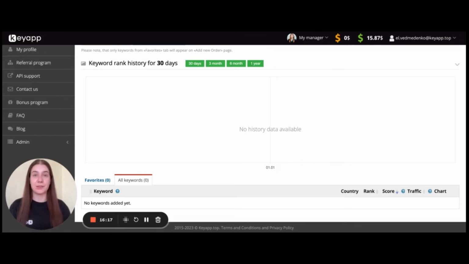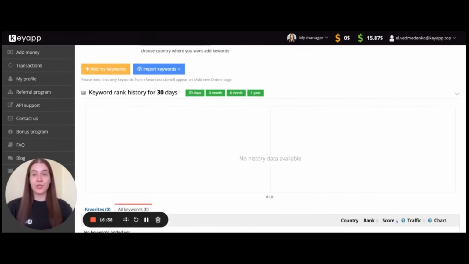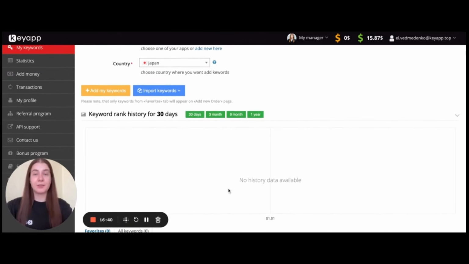But unfortunately, ChatGPT has no possibility to localize the text or, for example, to localize a particular search request. ChatGPT will only translate from English to Japanese, and there are no chances that this particular keyword is really used by people in Japan to find the particular type of the application.